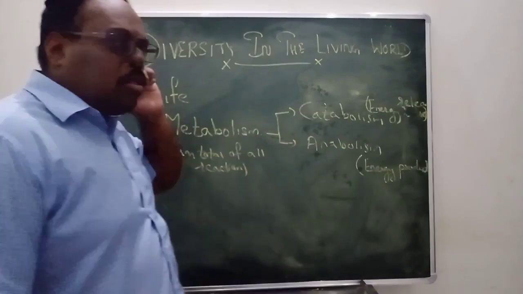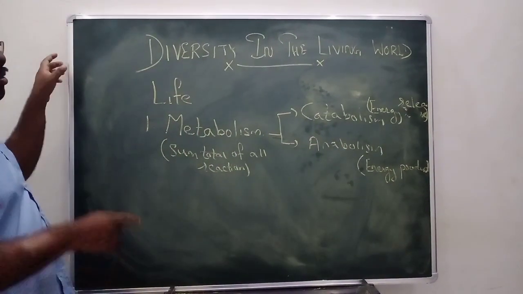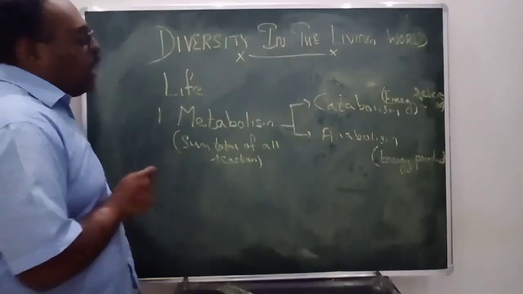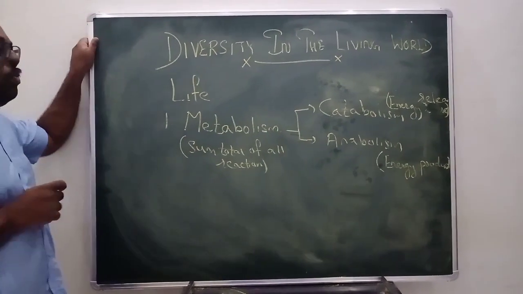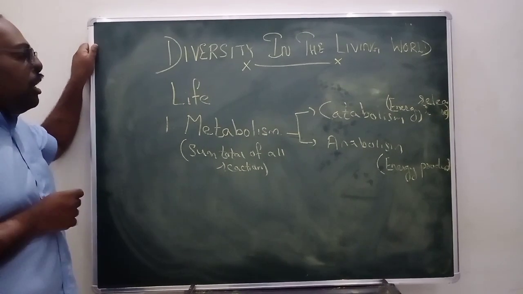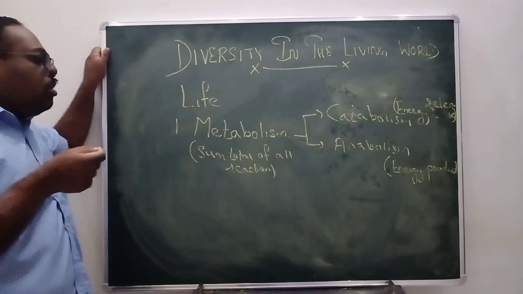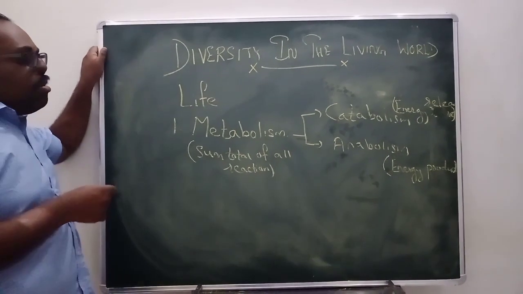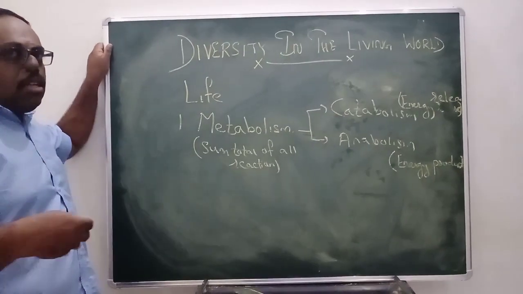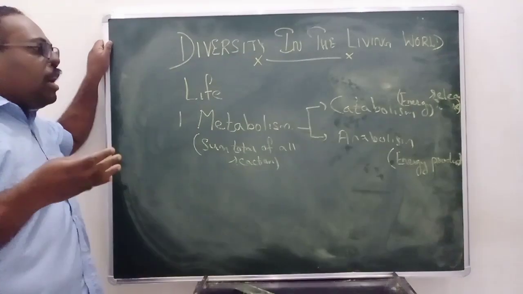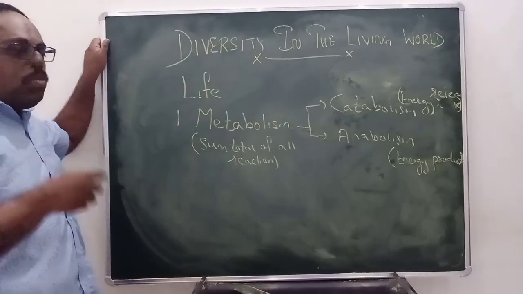That particular process is known as anabolism. So if this characteristic is followed, we can consider that particular organism as living. But there are at least 4 or 5 other characteristics, and from that, the maximum characteristics have to be followed.